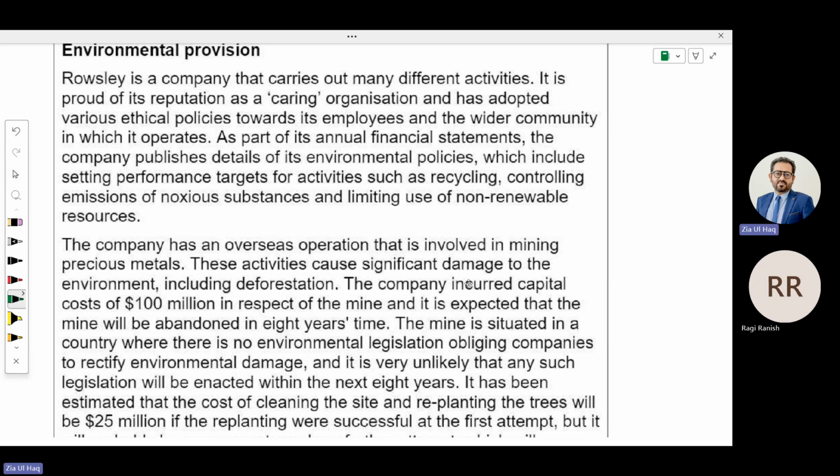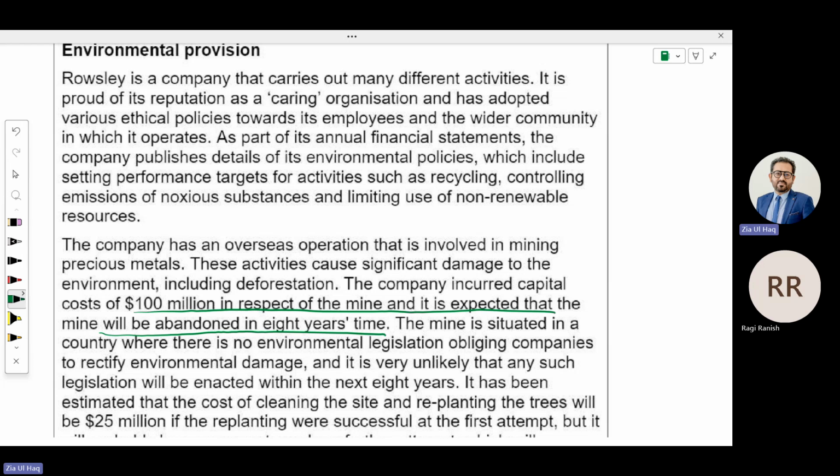The activities cause significant damage to the environment, including deforestation, cutting trees. The company incurred capital cost of 100 million in respect of the mine, and it is expected that the mine will be abandoned in 8 years' time. Meaning you will perform your business operation for 8 years. And the machinery cost, fixed asset cost, you have is 100 million. That you need to capitalize, record as asset, and need to depreciate as well. For how many years? 8 years.